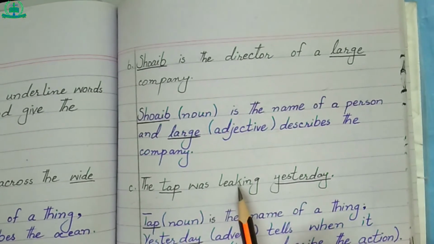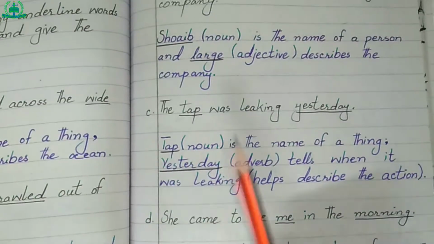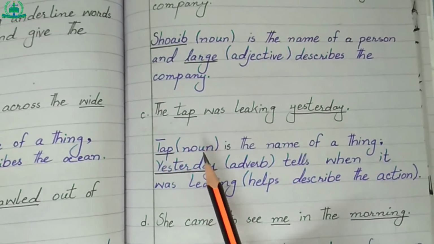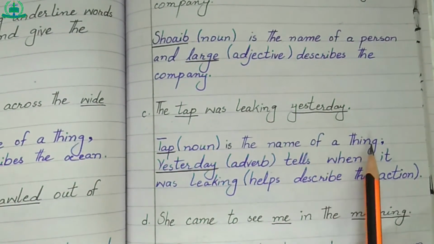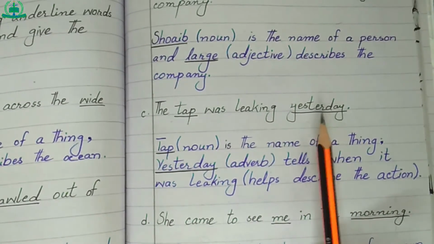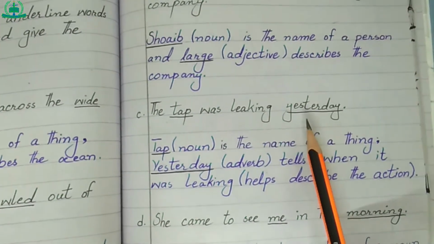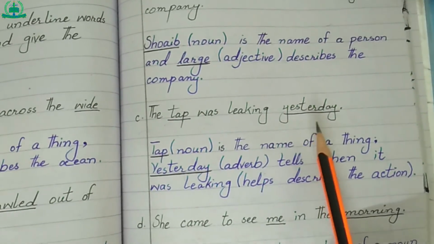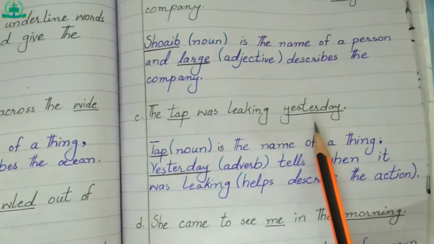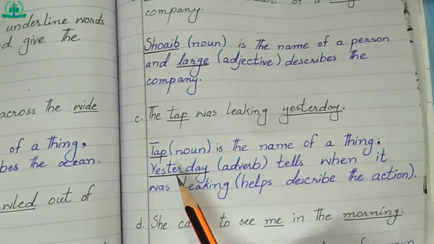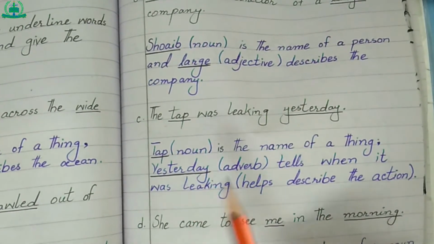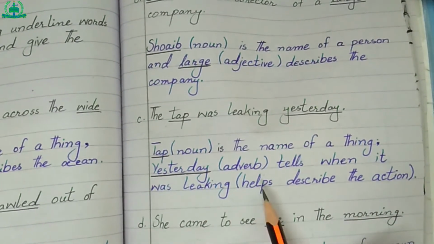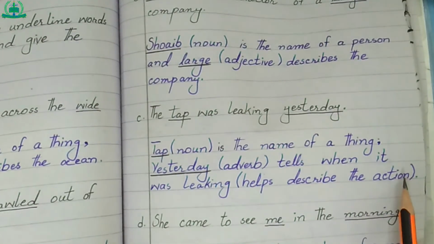The tap was leaking yesterday. Tap is a name of thing, so it's a noun. Tap, noun, is the name of a thing. Yesterday is an adverb. What is an adverb? An adverb is a word which adds something to the meaning of any parts of speech except noun and pronoun. Yesterday tells when the tap was leaking. Yesterday adverb tells when it was leaking, helps describe the action.